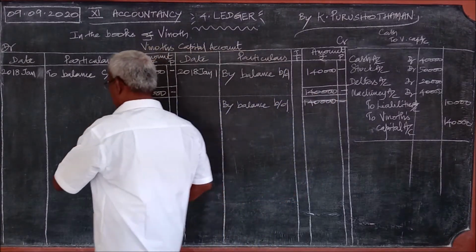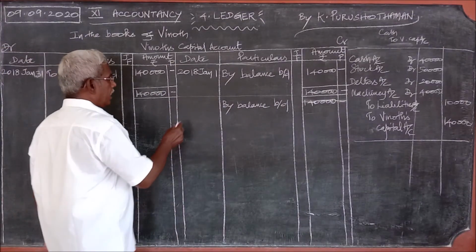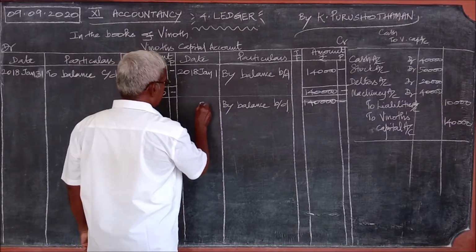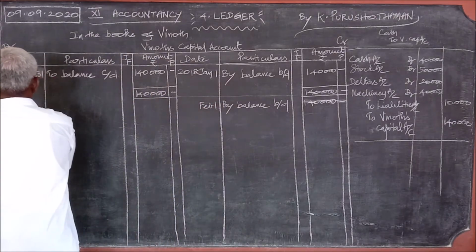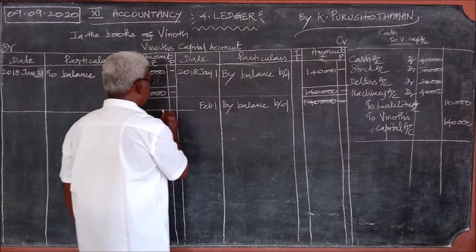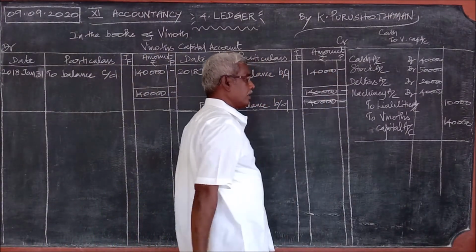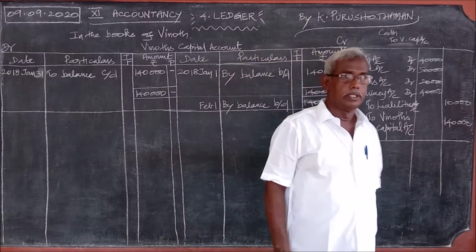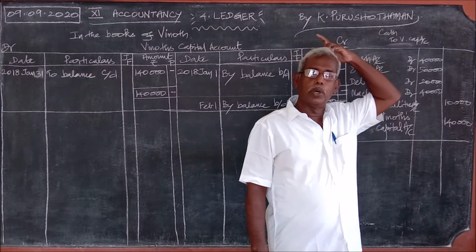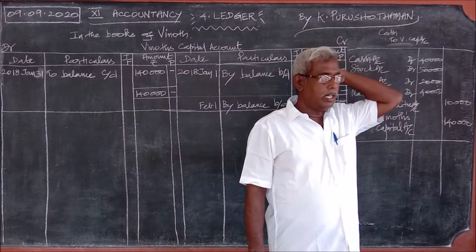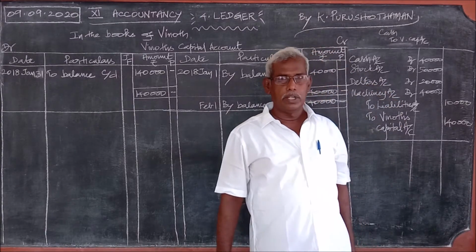For carried down, use the last date of the month, January 31st, and for brought down, the first date of the next month. This is the special case of these kinds of problems. So, when there are too many debits for one credit or too many credits for one debit, it is called